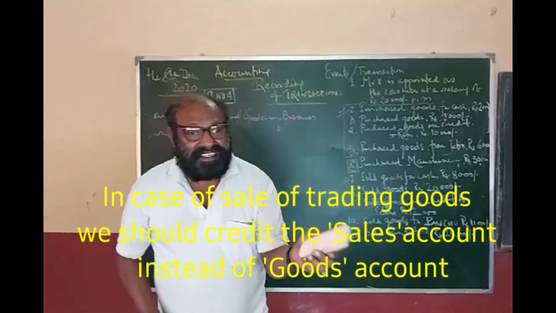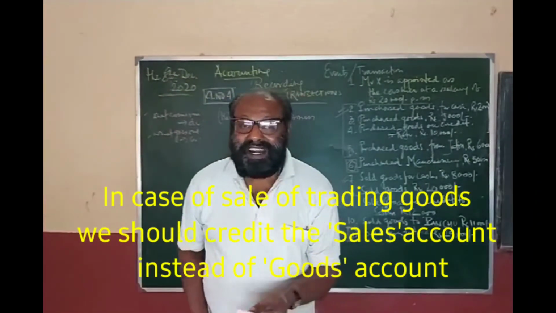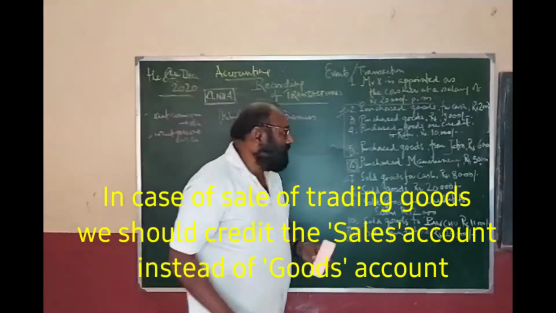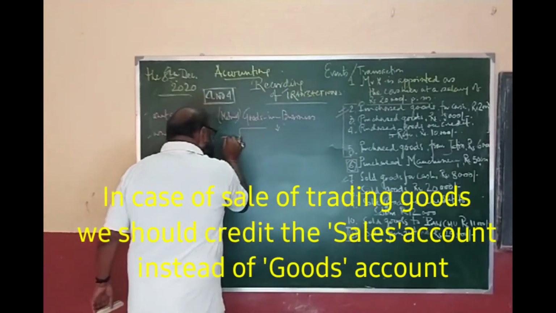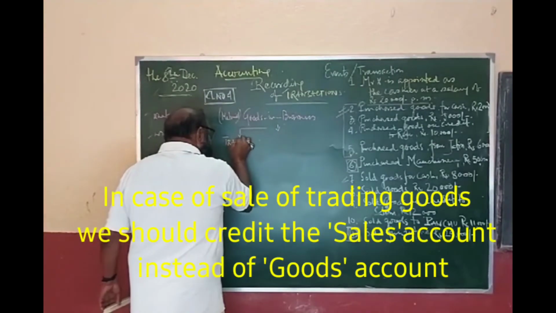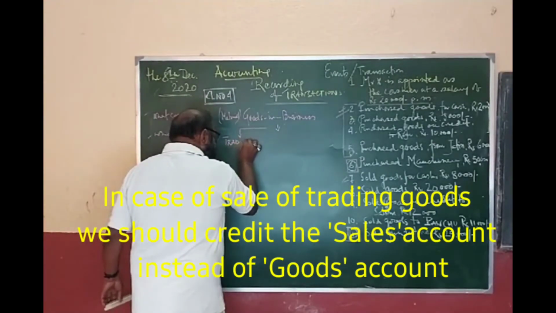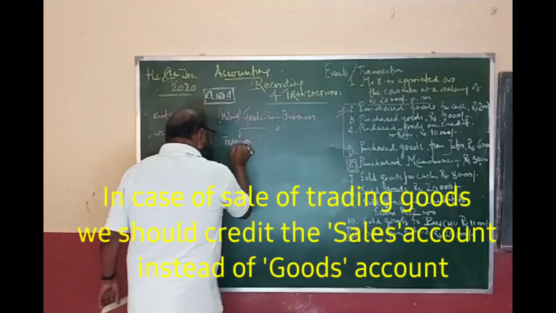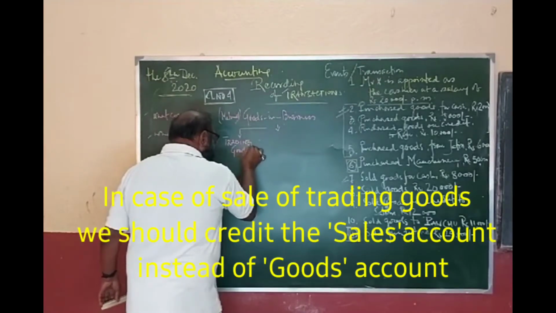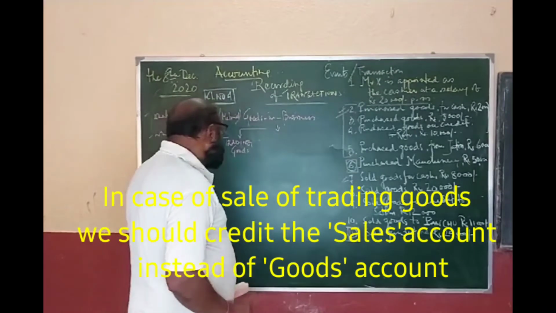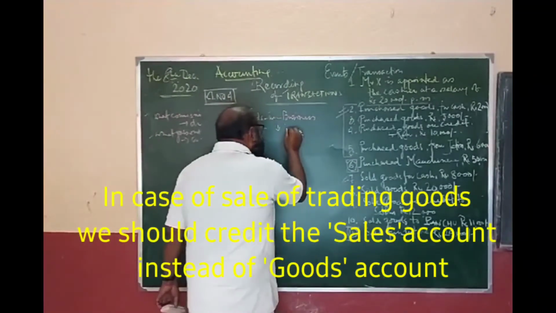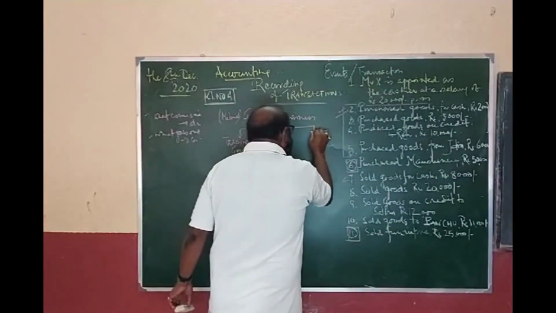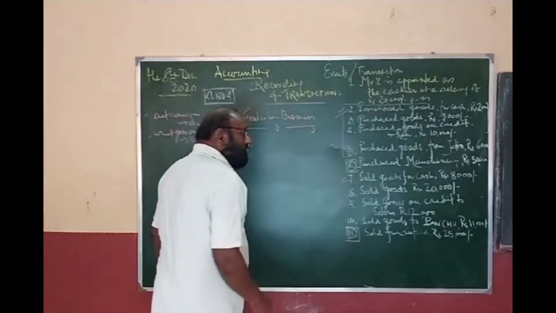These are regarded as trading goods. Trading goods are those goods in which I am dealing, the goods of our basic business. And there are some goods which are not trading, but that help in our activities.